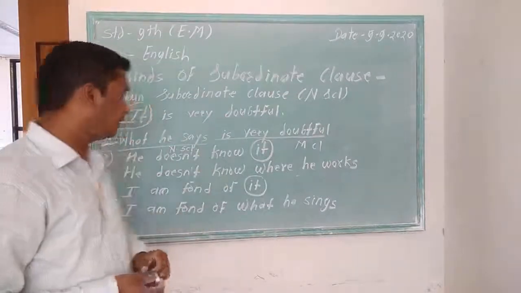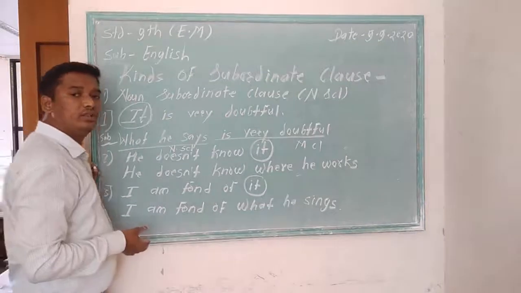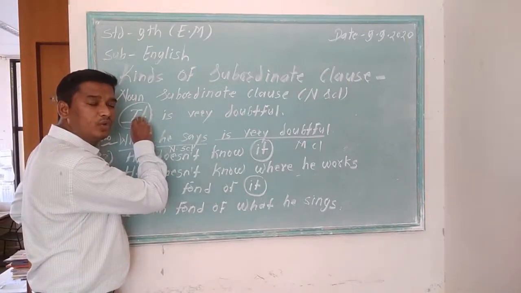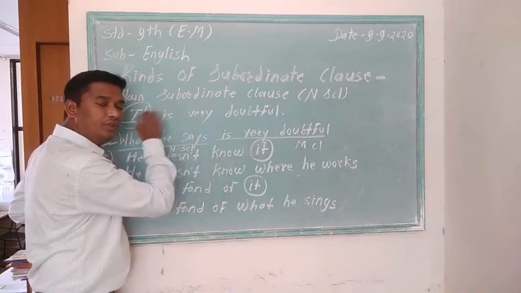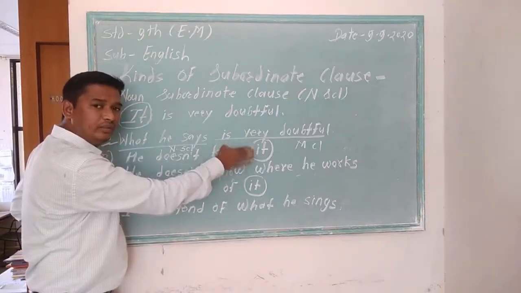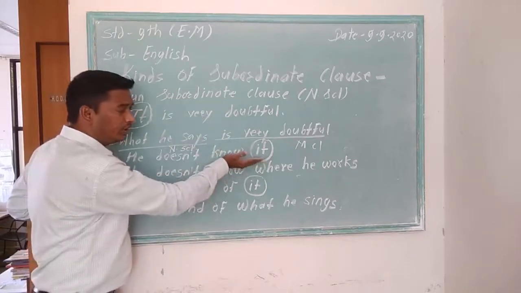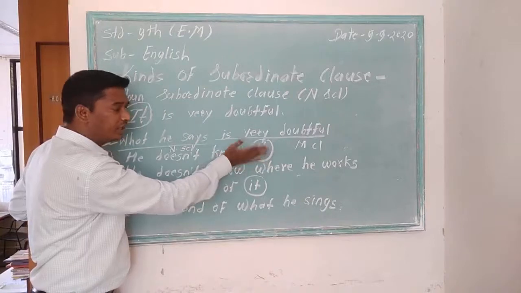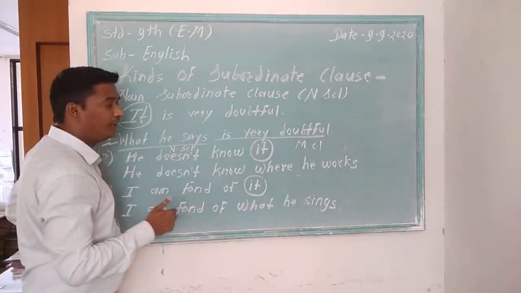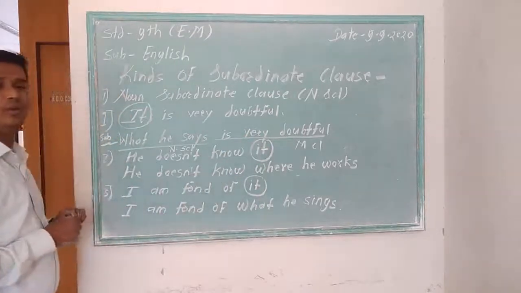Now, the next sentence. He doesn't know it. I have changed the place of it from subject to object. I have written that it at the place of object. It is a pronoun. Pronoun means also noun. Now, I have replaced this it with a subordinate clause: where he works.